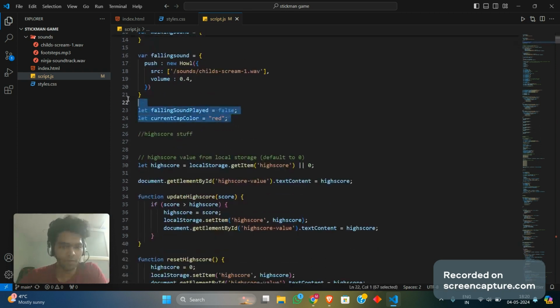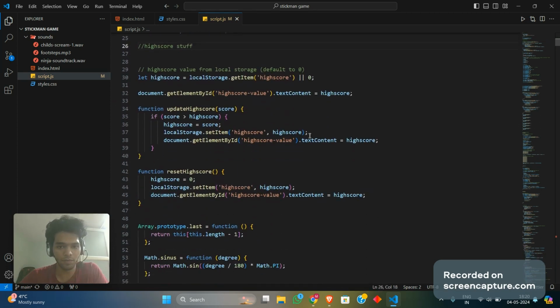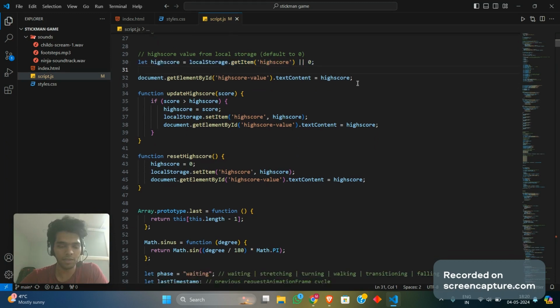Now we have a bit of initials over here, and moving forward, you have the high score stuff. What I did is basically put a high score inside my local storage so that it stays safe inside your website and cannot be changed.